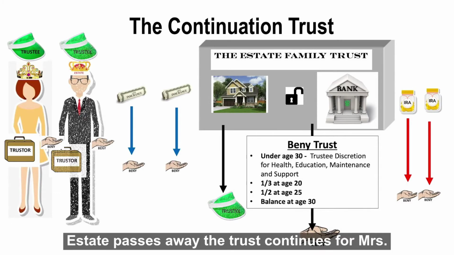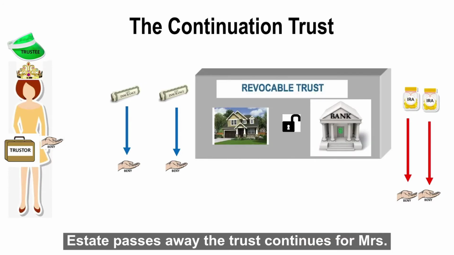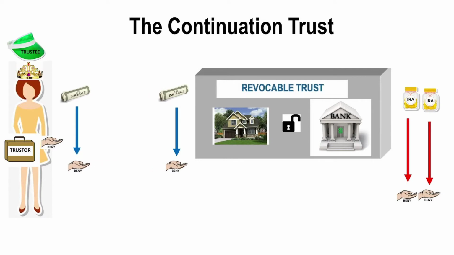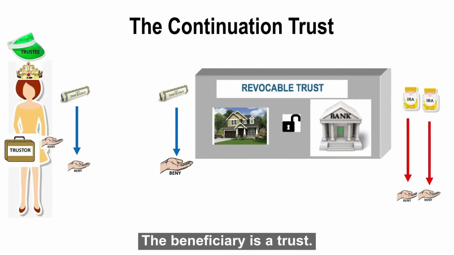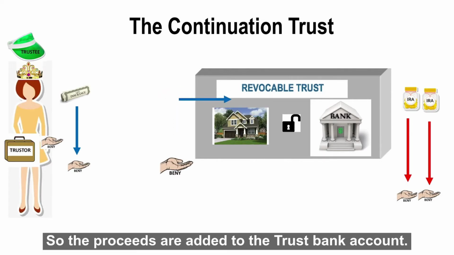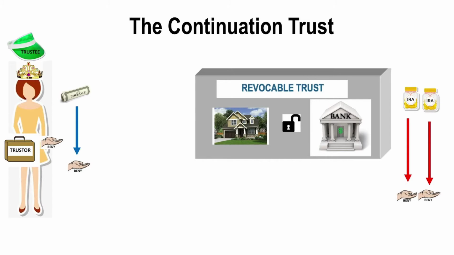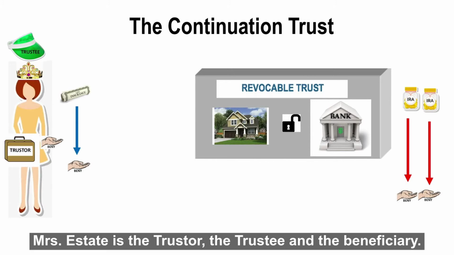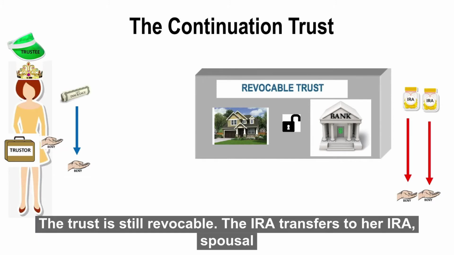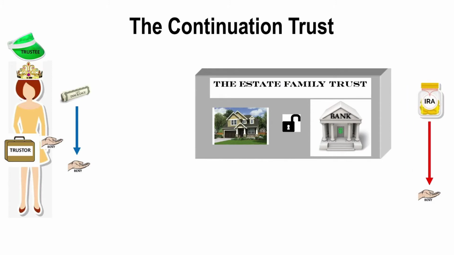Mr. Estate passes away, the trust continues for Mrs. Estate. She still has her life insurance. Mr. Estate's life insurance, the beneficiary is the trust, so the proceeds are added to the trust bank account. Mrs. Estate is the trustor, the trustee, and the beneficiary, and the trust is still revocable. The IRA transfers to her IRA, spousal rollover.